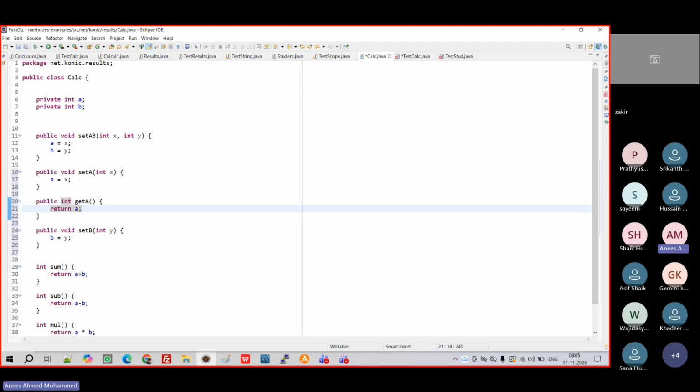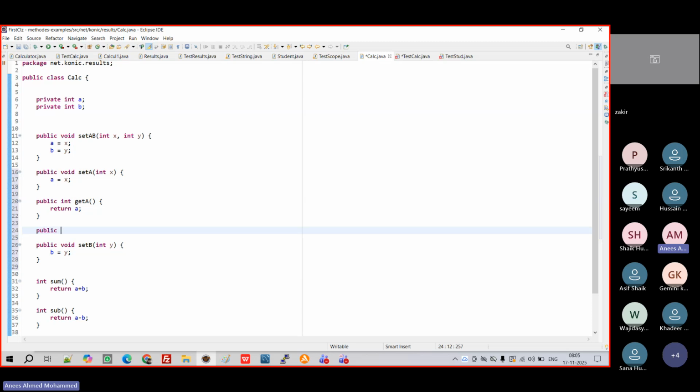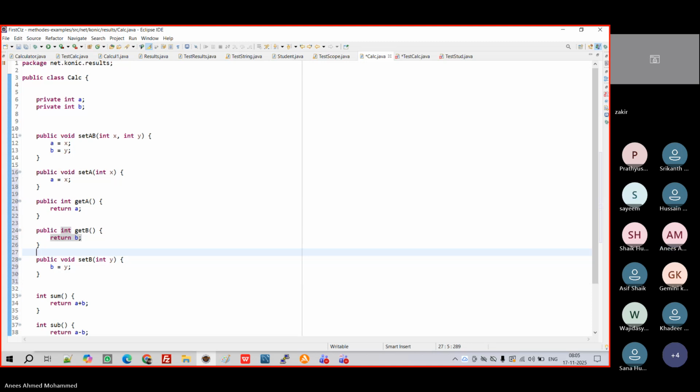So those will come here. getA. If I want to print B, public int getB, return B. Right? Setter also I should not touch, getter also I should not touch. But internal methods can use them directly.